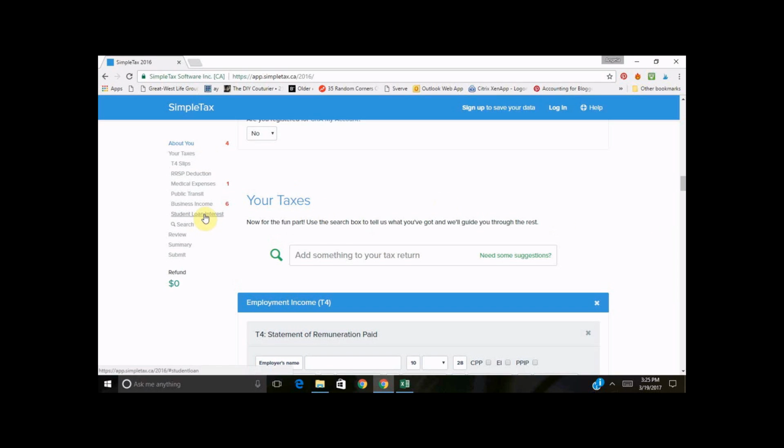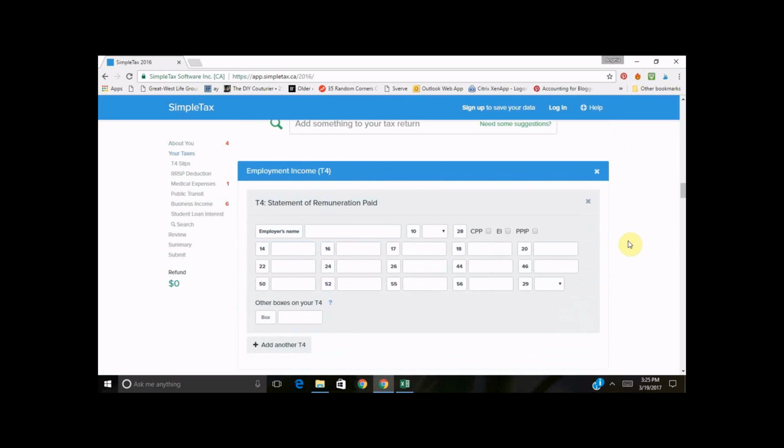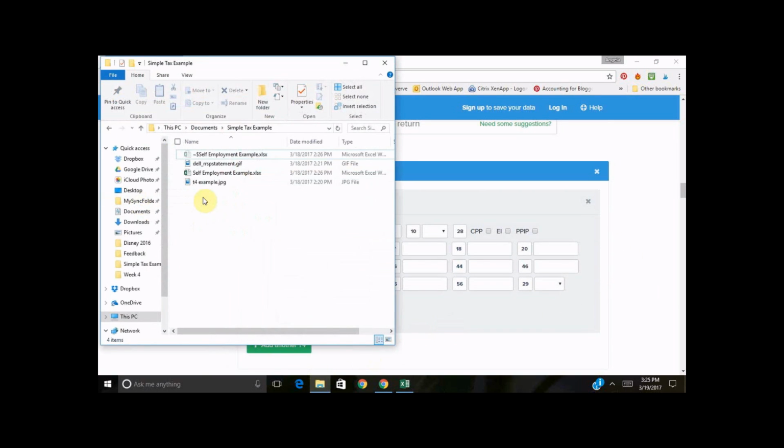And Sally, like most of us, also has student loan interest, which is deductible for taxes. So we're going to go through and we are just going to fill out her return. To be honest, I kind of joke that a tax return is kind of like paint by numbers, because everything has corresponding boxes. So what I did is we have an example T4 statement that we're going to use just to fill it in here for Sally.